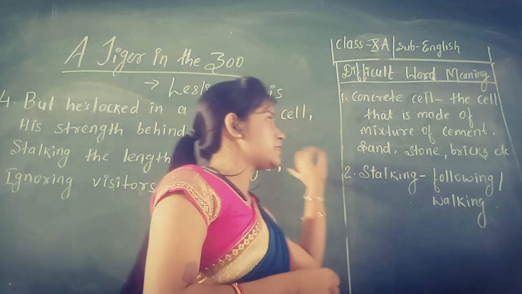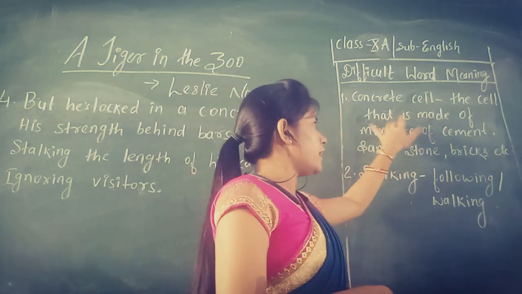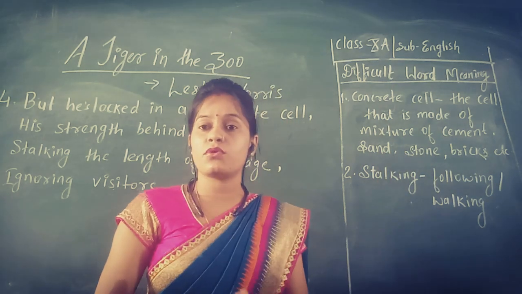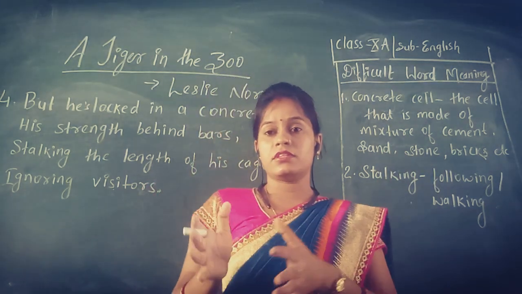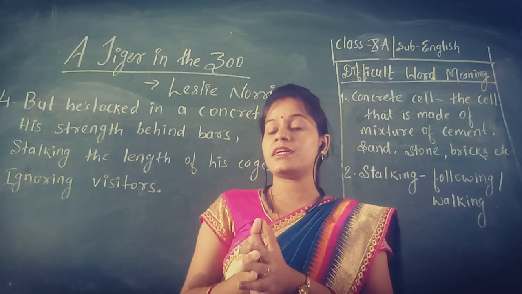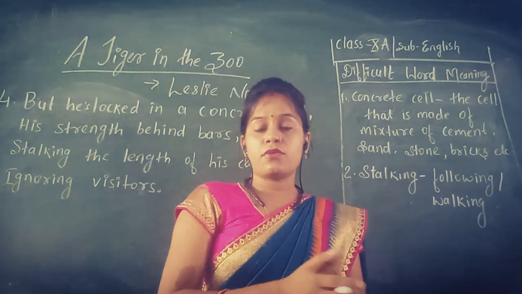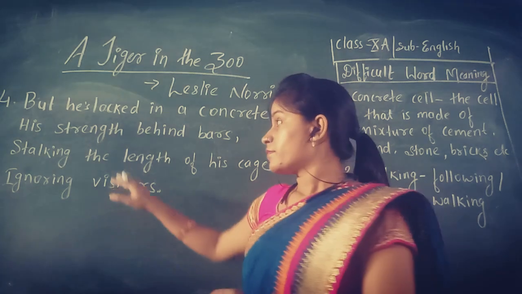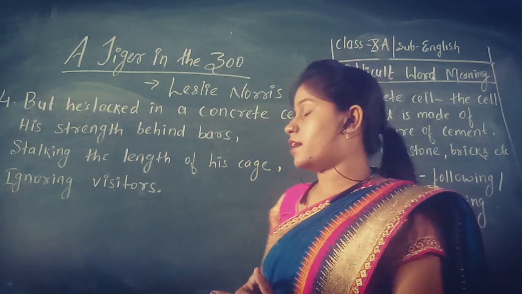The meaning of concrete cell is the cell that is made of a mixture of cement, sand, stone or bricks. So the thing that is made of the mixture of cement, sand, brick and stone is called a thing made of concrete. His strength behind bars.